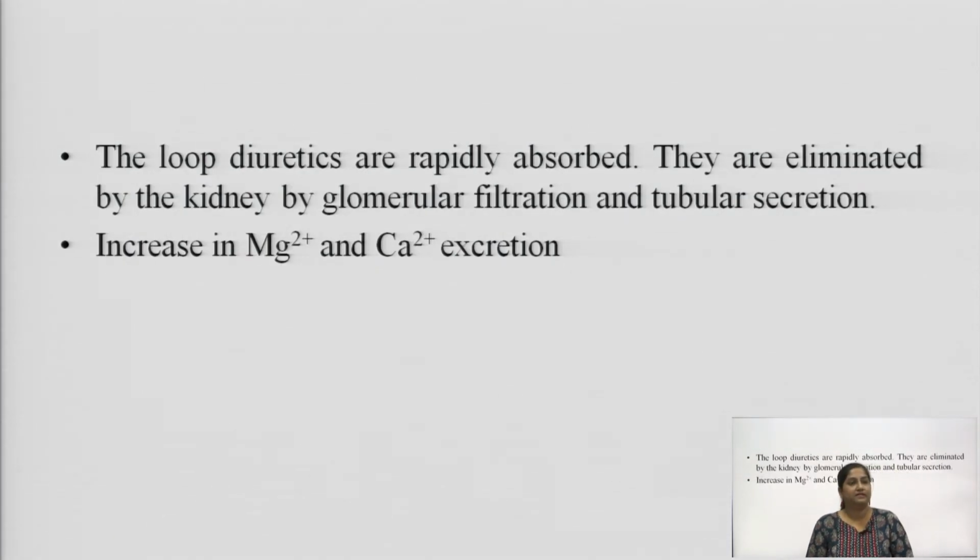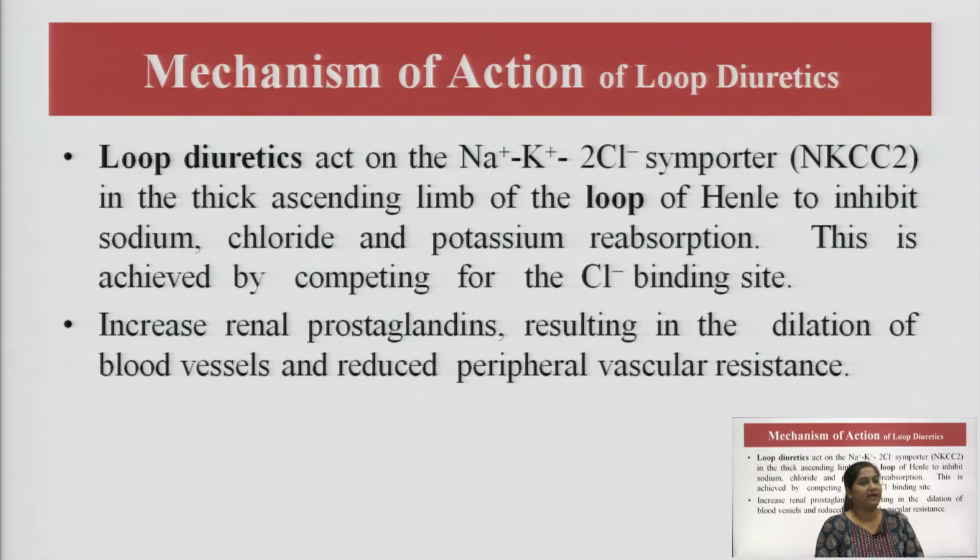The loop diuretics are rapidly reabsorbed, and they are eliminated by the kidney by glomerular filtration and tubular secretion, with an increase in magnesium and calcium excretion. So, they work along with the chloride ions, and they also increase magnesium and calcium excretion. And the mechanism of loop diuretics is that the loop diuretic acts on the sodium, potassium, chloride symporter. We have seen the structure before.